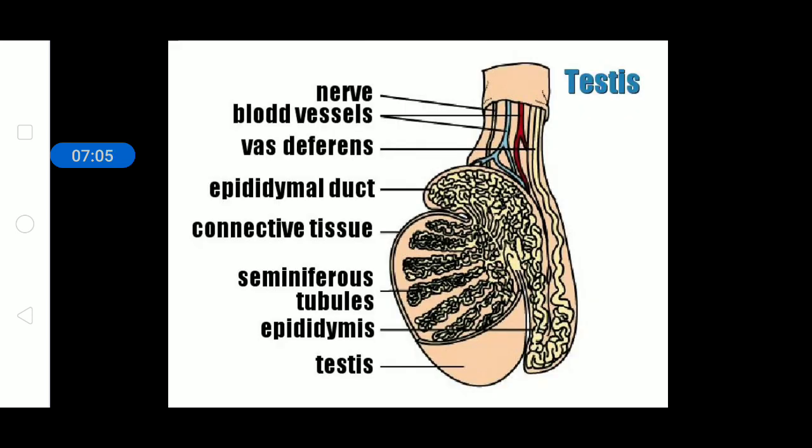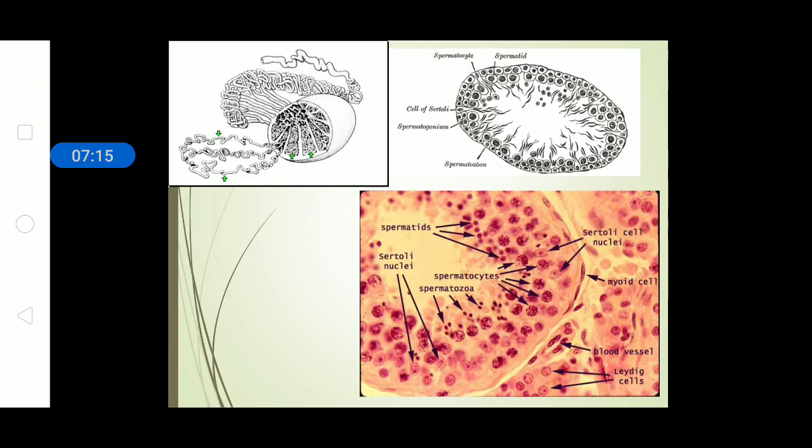Here we can see the diagrammatic structure of the testis, where you can see all the nerves and blood vessels and how they are interconnected. In this diagram, at the very top left corner, we have a diagram of the testis as a whole which has been magnified.